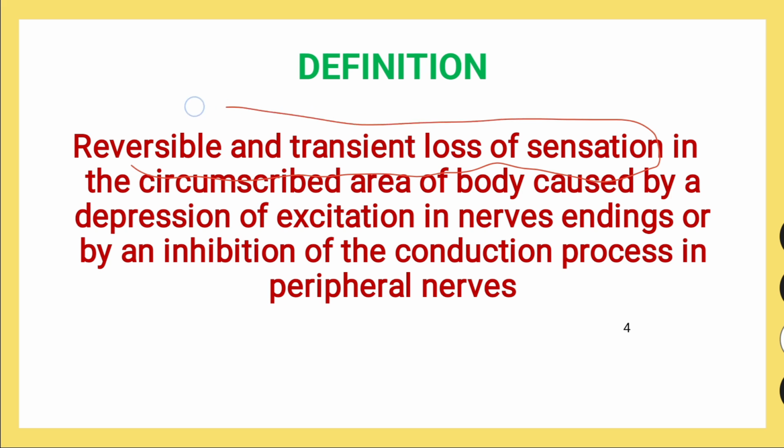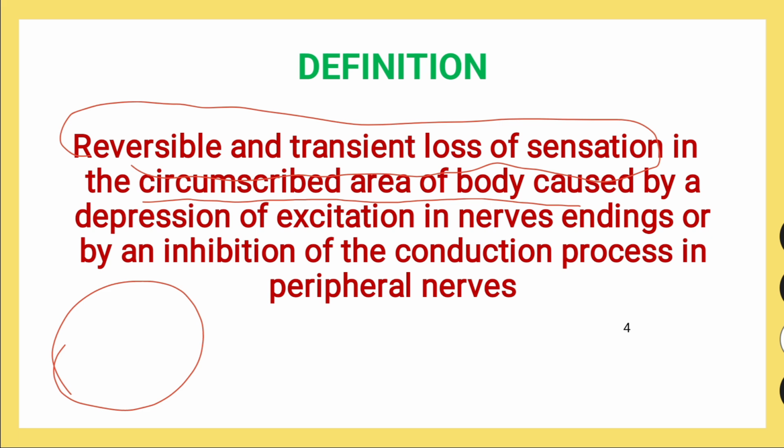So first of all, anesthesia is for loss of sensation. So we'll mention how it is. It is a reversible and transient loss of sensation. Now where does it act? Circumscribed area of body. How it is caused?